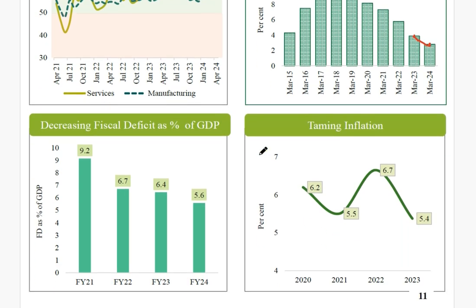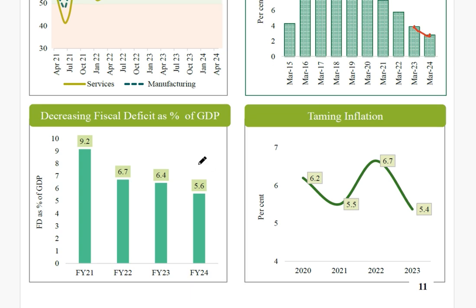Now if you talk about the fiscal deficit as percentage of the GDP, in the financial year the fiscal deficit was at around 6.4%. I think you know that we have a particular act known as the FRBM Act of 2023. As per that, the fiscal deficit has to be at around 4% plus minus 2%. This is the cap, the limit, which means that your fiscal deficit has to be between 2% and 6%. That means 4 minus 2 is 2, and 4 plus 2 is 6. So this is the band or limit.